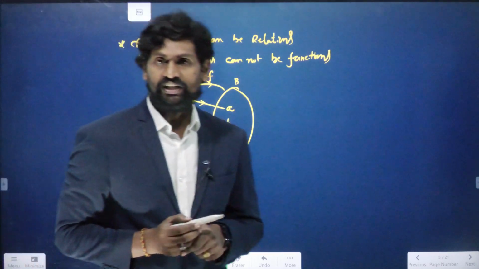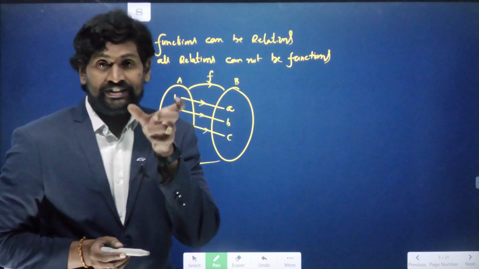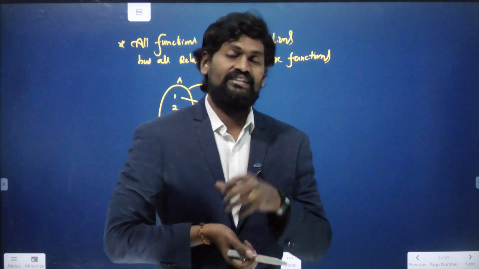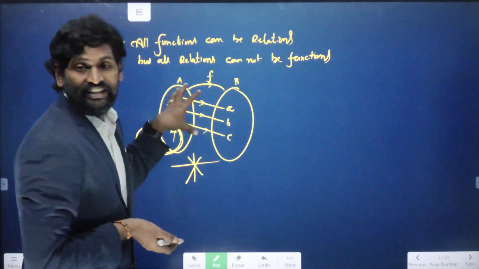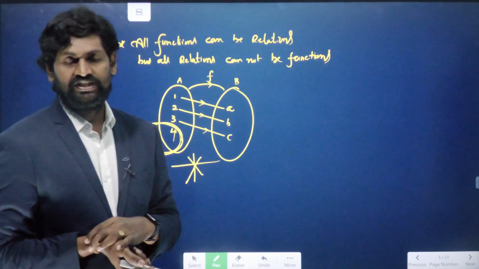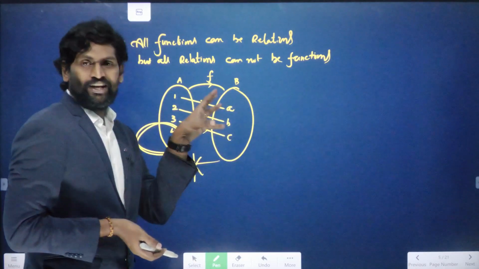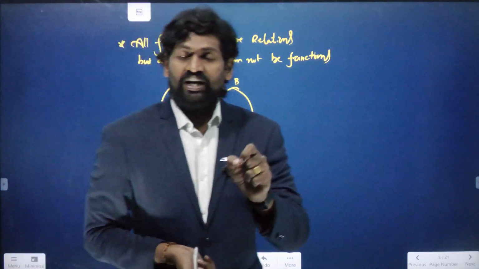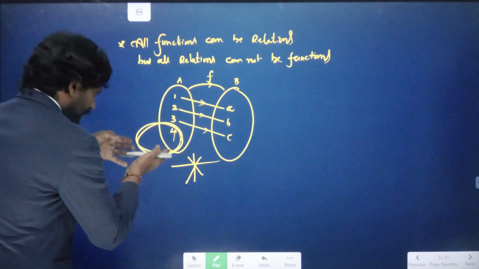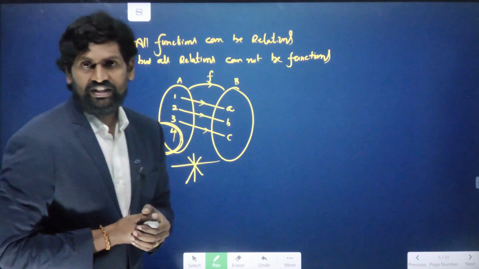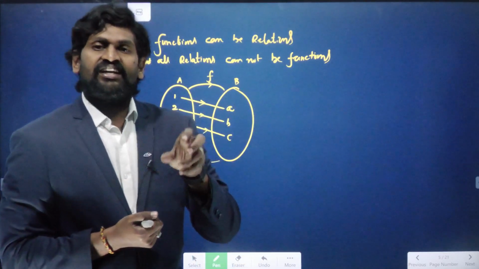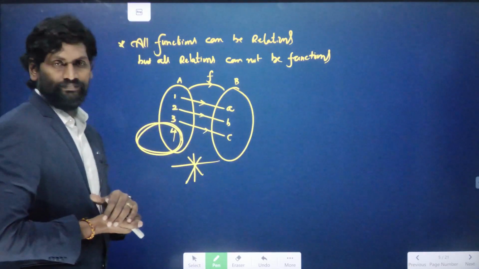It is not a function, because according to the definition of a function, we have discussed that every element in set A must have a unique image. Then only we can say that F is a function from A to B. In case there is an element that remains empty without any image, such a relation or mapping is not a function.